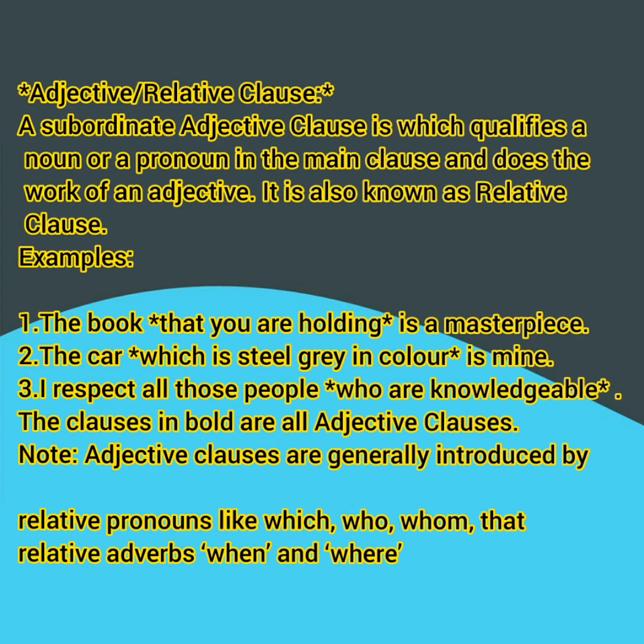Next, we are going to see about adjective clause or relative clause. A subordinate adjective clause is one which qualifies a noun or a pronoun in the main clause and does the work of an adjective. It is also known as relative clause. Examples, the book that you are holding is a masterpiece. The car, which is steel grey in color, is mine. I respect all those people who are knowledgeable.